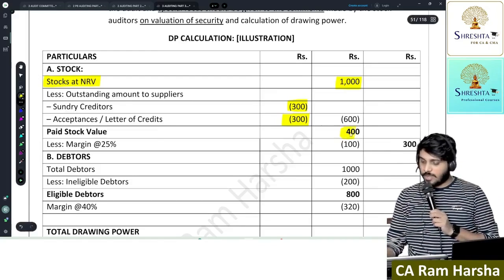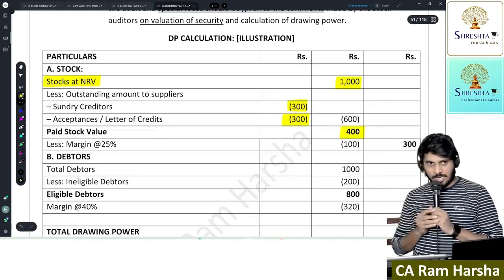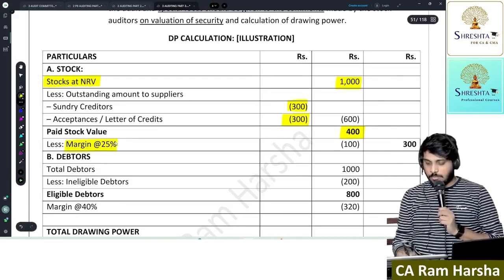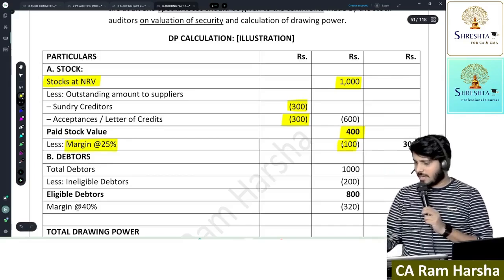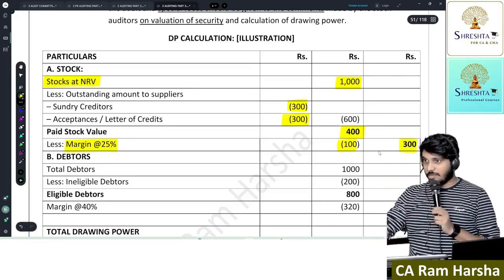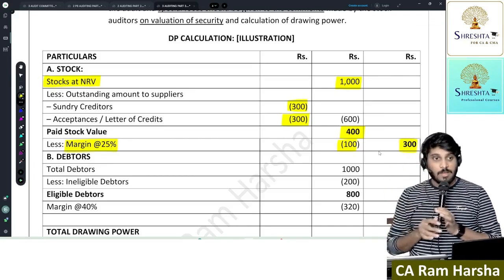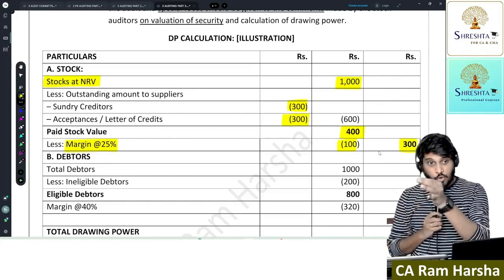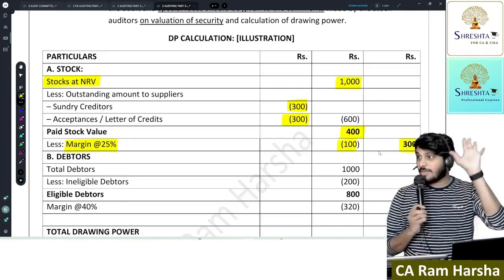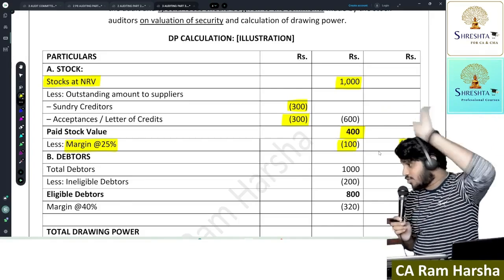Which means what is my own stock value? 400. Now margin, bank will keep 25% margin, no? So some 100 margin. So only 300 drawing power the bank will give you, which means the bank will give you loan amount only based on your own stock, not based on your credit purchased stock.